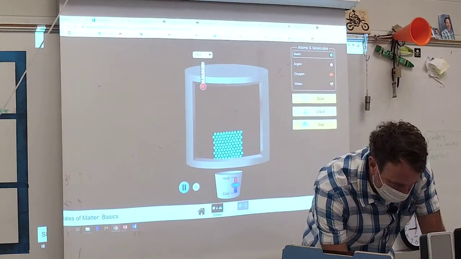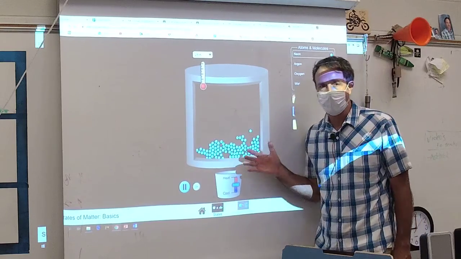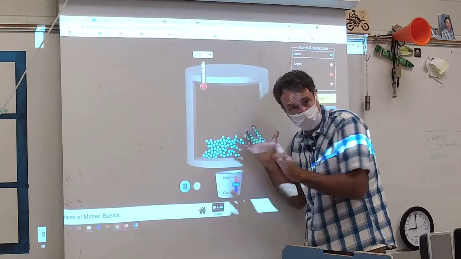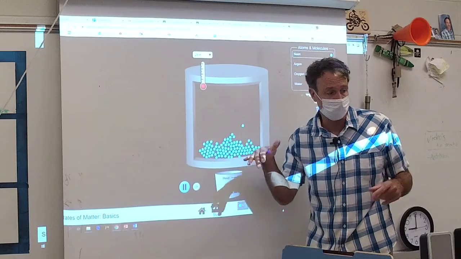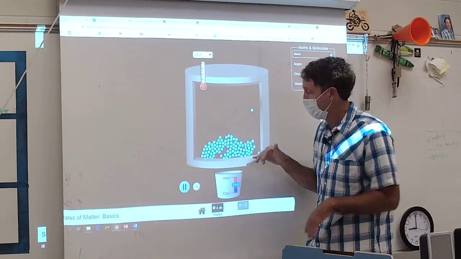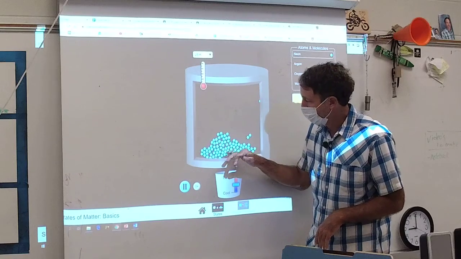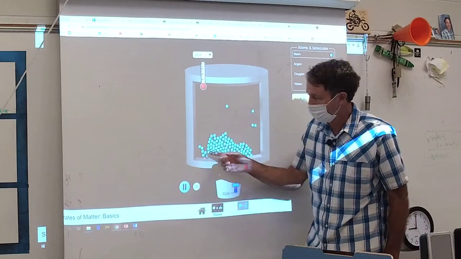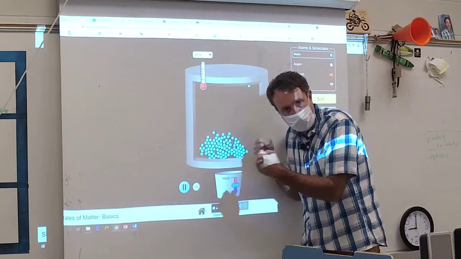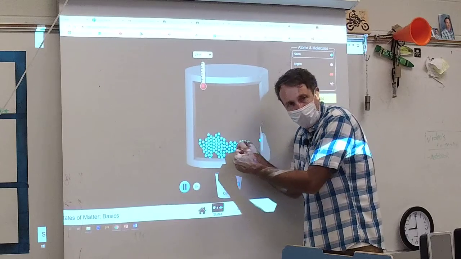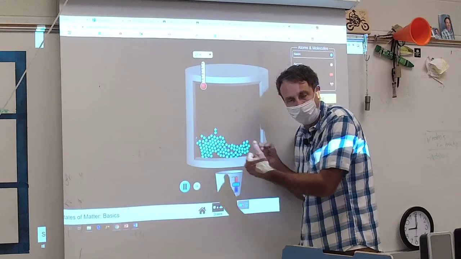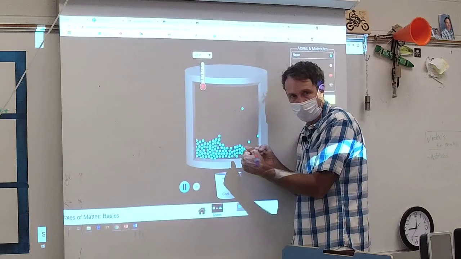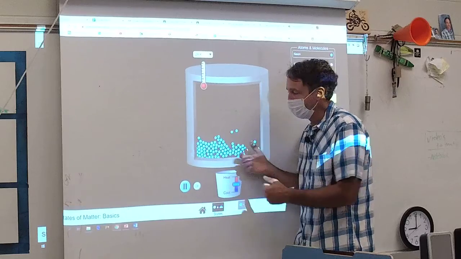Now, if we're looking at a liquid, the things in the liquid are in the bottom of the container from gravity. When you pour yourself a drink, it's in the bottom of the container. And if you look, the liquid molecules are trading places with each other. Another thing you'll notice is that they pull on each other. There's an attractive force, an intermolecular force. They're pulling on each other. So that's what a liquid is like.